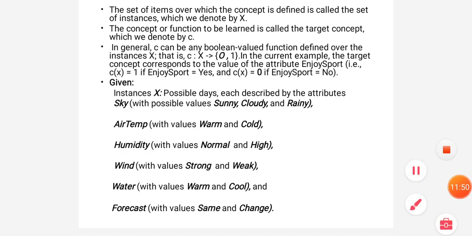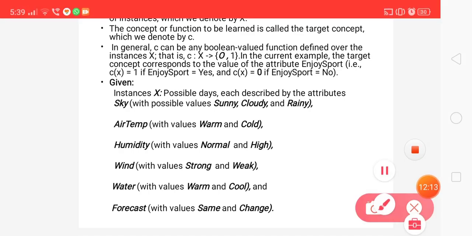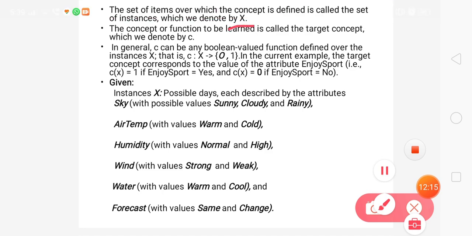In the previous slide we took only one instance, Aldo enjoys the sports with the two specific values. The set of items over which the concept is defined is called the set of instances, and it is represented with the capital X.